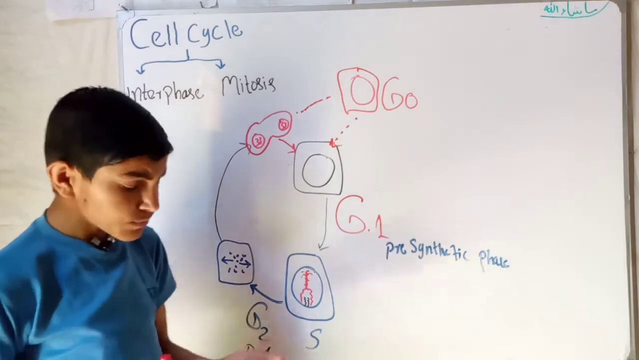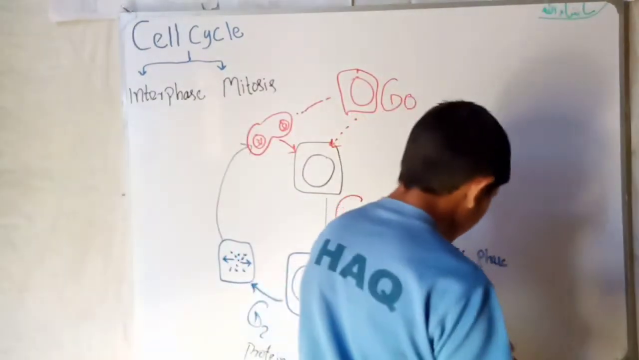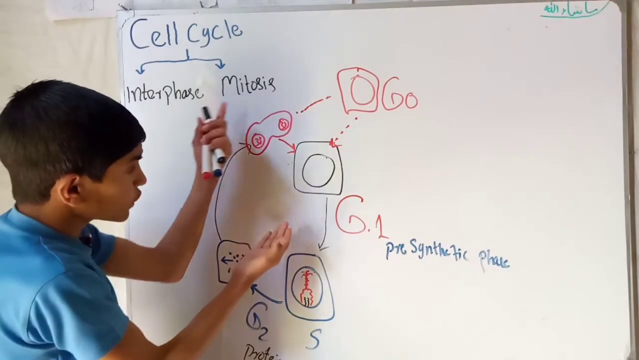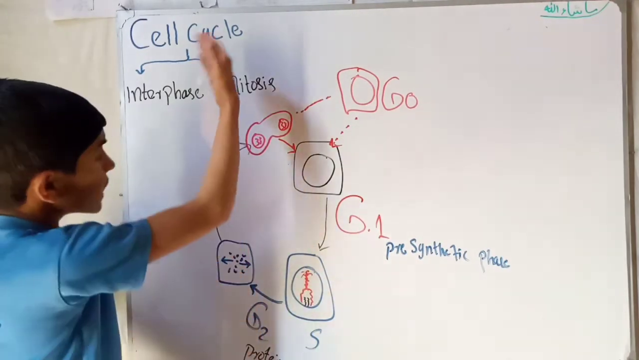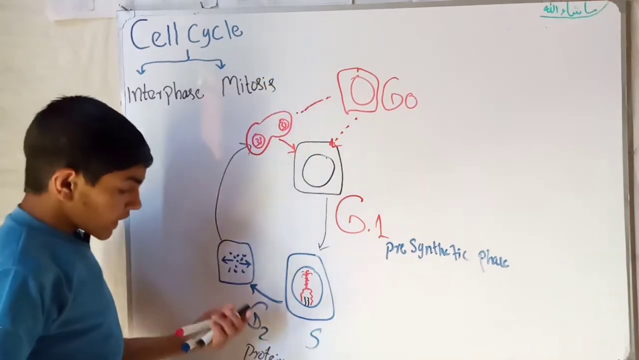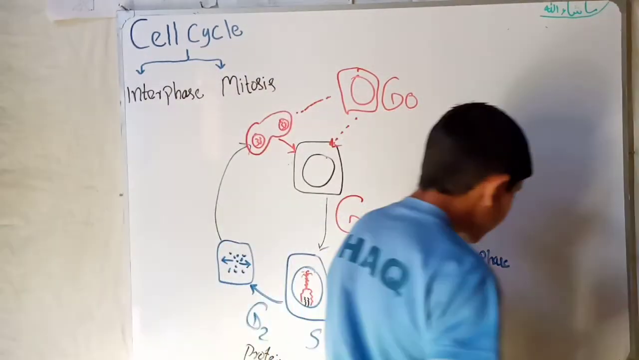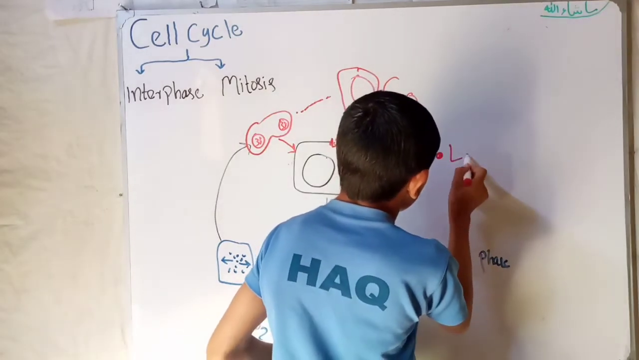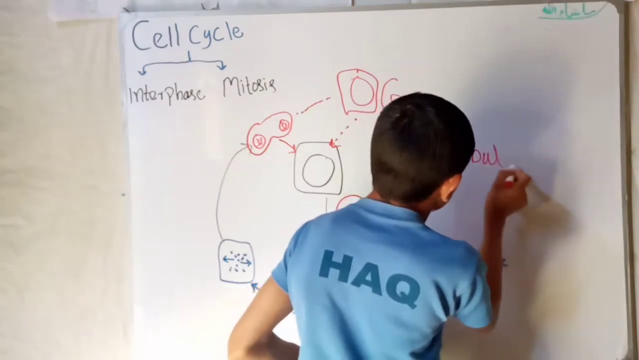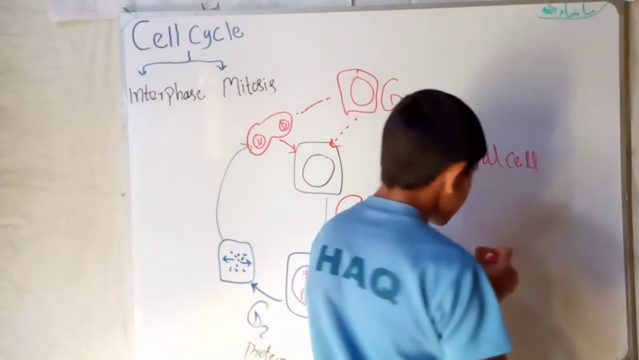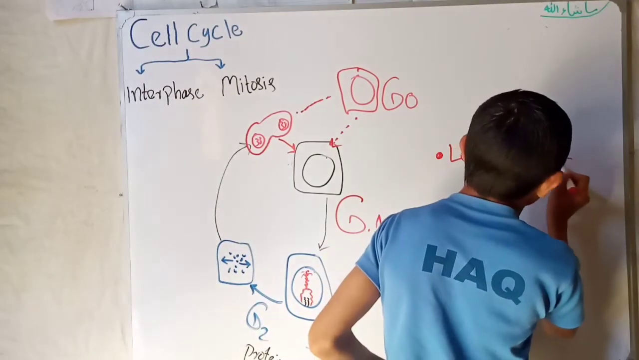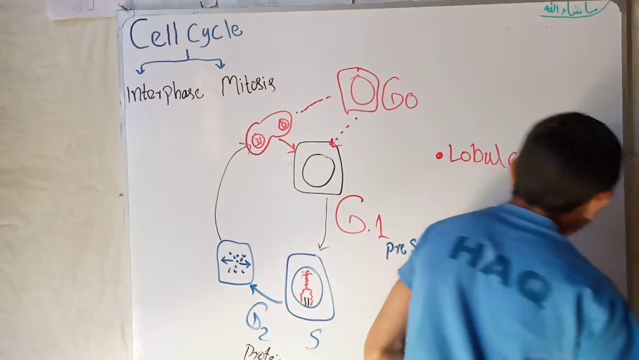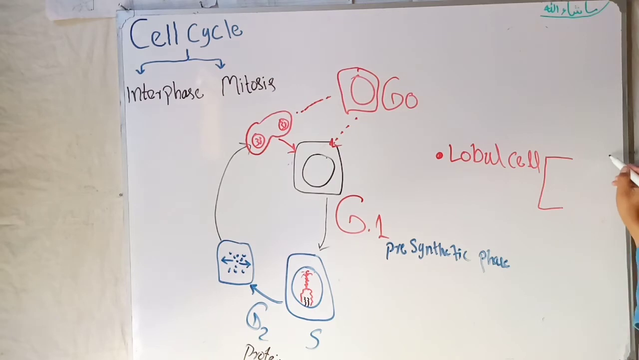On the basis of these three cases, there are three types of cells or tissues in our body. The first type we studied: some cells have the ability to again start the process of the life cycle. These cells are called labile cells, and many of these cells are found in our gastrointestinal part.